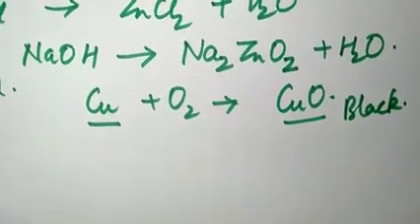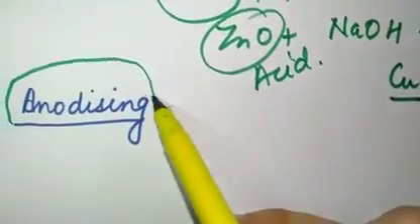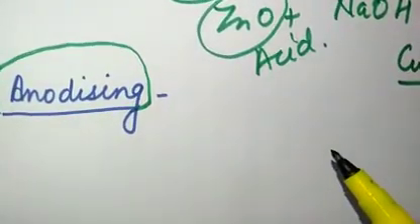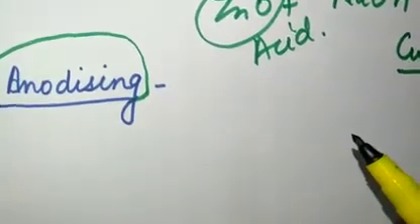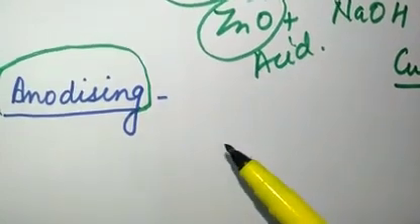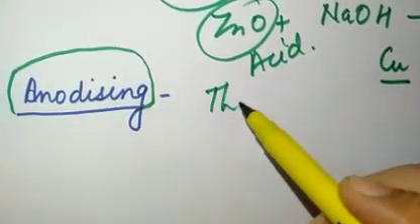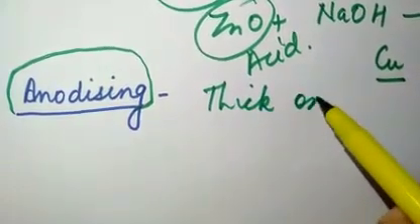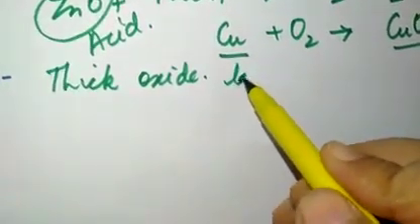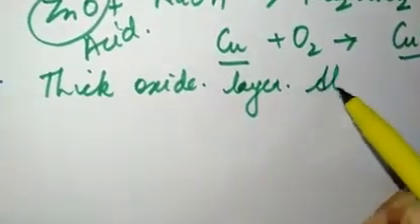And then there is one process which is known as anodizing. We were talking about the metals getting covered by a thin layer of oxide. Now anodizing is actually an artificial process, in which a thick oxide layer is formed on aluminium articles.